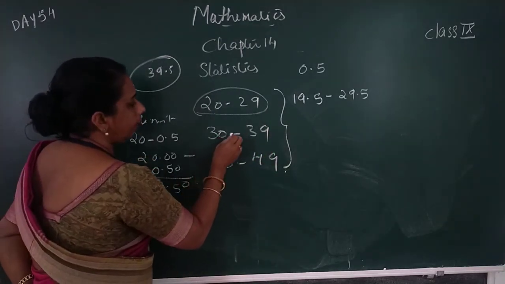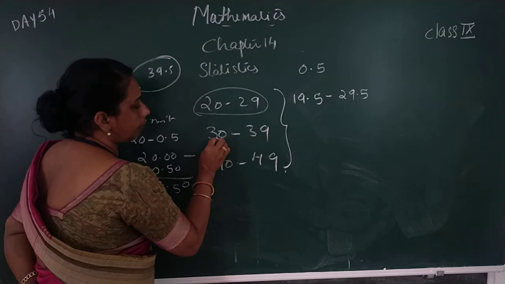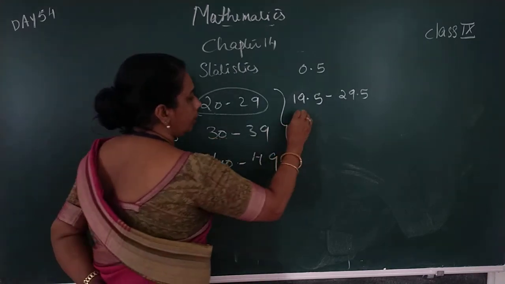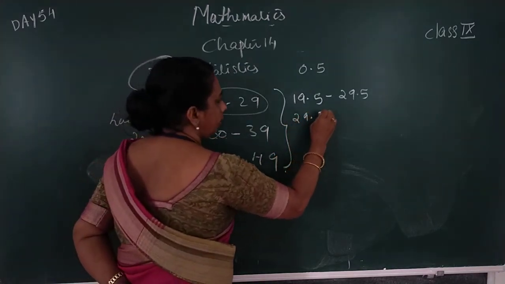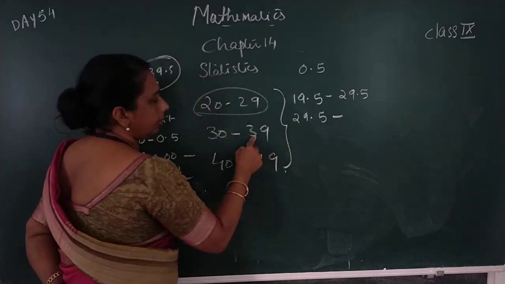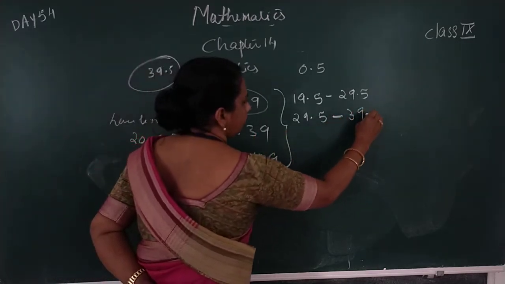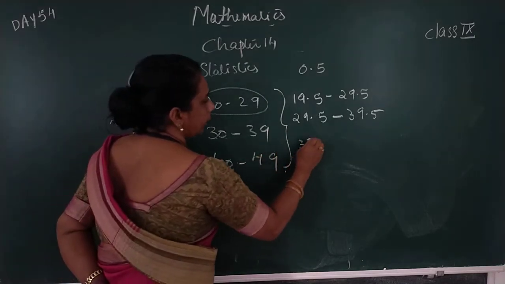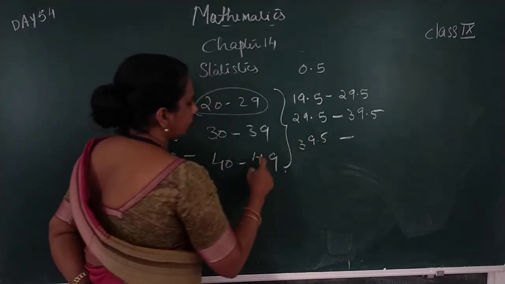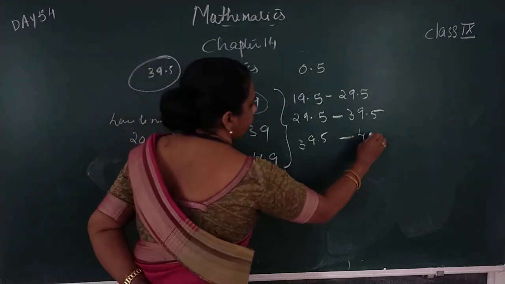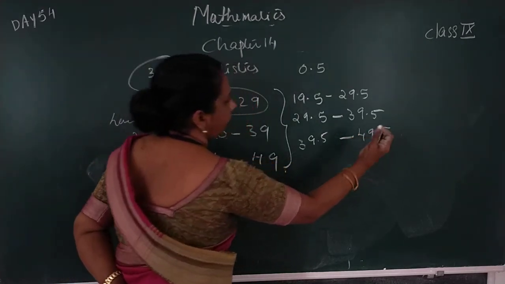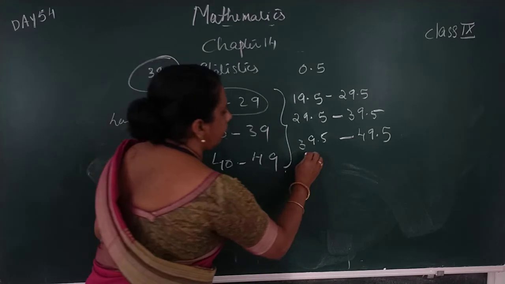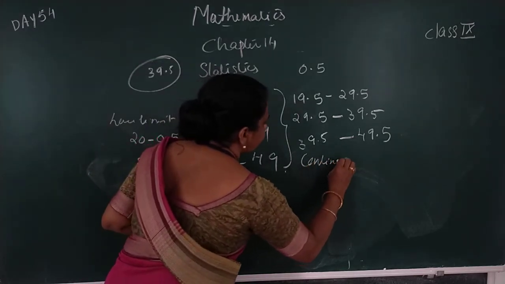Here 30 to 39: subtract 0.5 from 30, we get 29.5, and add 0.5 to 39, we get 39.5. Again for 40 to 49, subtract 0.5 to get 39.5 and add 0.5 to get 49.5. This is called a continuous class interval.